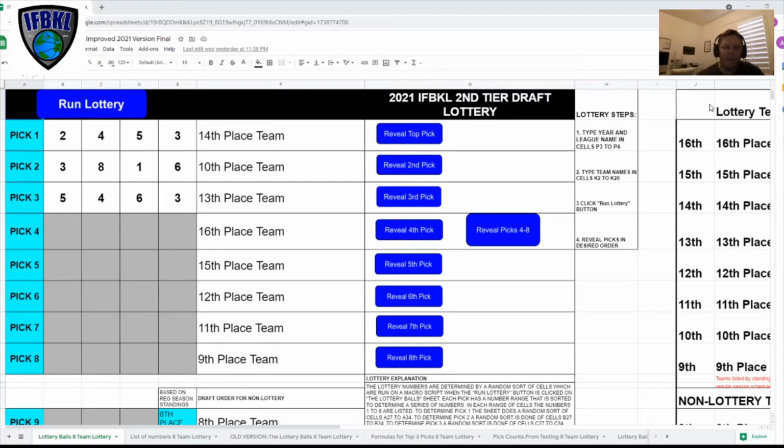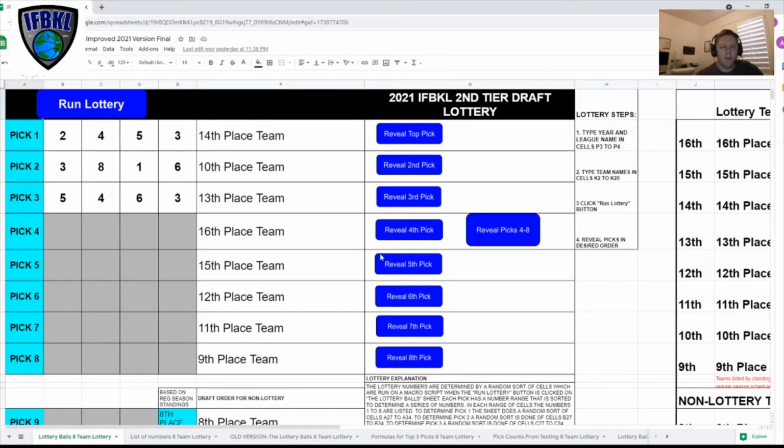Today I'm going to introduce to you the new lottery tool that I've been working on with the help of some others. Some of you have contributed recently to help put this together, so I appreciate your contributions. So let's get into it.